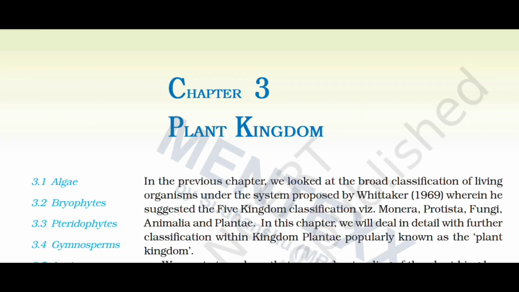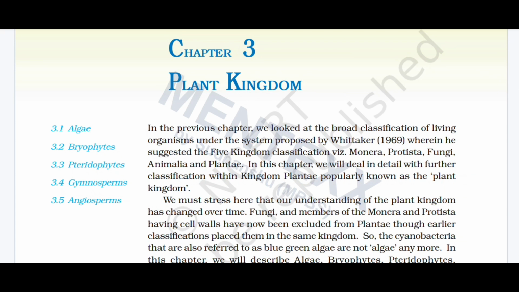So without wasting any more time, let's get started with this chapter, that is Plant Kingdom. In this chapter, we look at the broad classification of living organisms under the system proposed by Whittaker in 1969, where he suggested the five kingdom classification: Monera, Protista, Fungi, Animalia, and Plantae. In this chapter, we deal in detail with further classification within kingdom Plantae, popularly known as the plant kingdom.